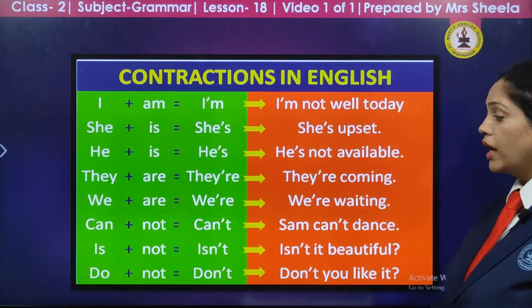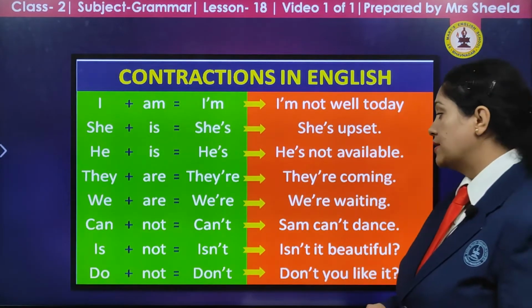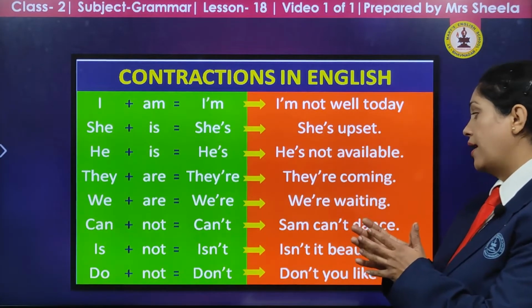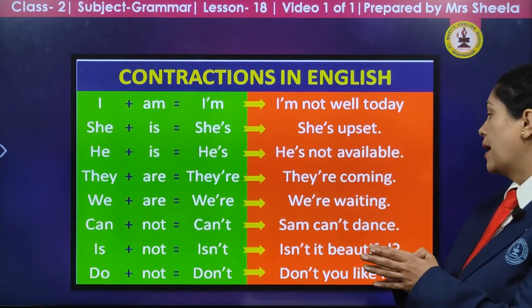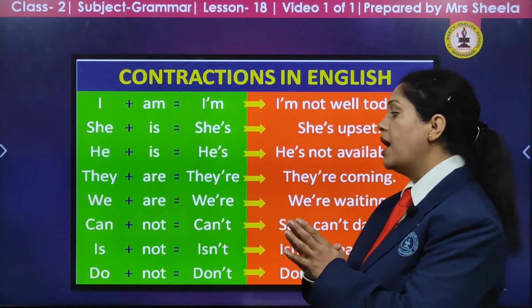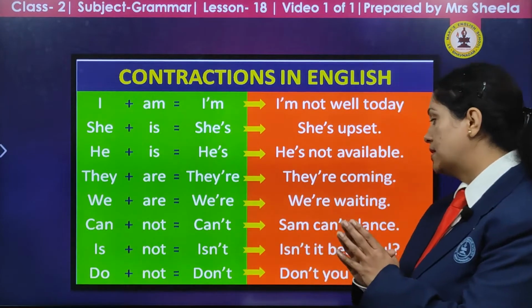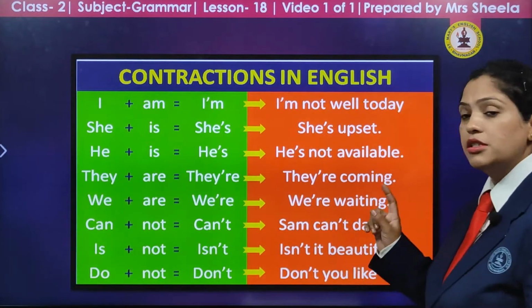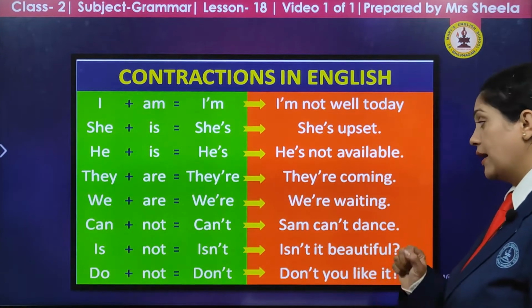Okay children, now can plus not. Yes, we change can plus not into can't. Sam can't dance. Okay, we change it into a short form. Is not becomes isn't. Isn't it beautiful? Do not becomes don't. Don't you like it?